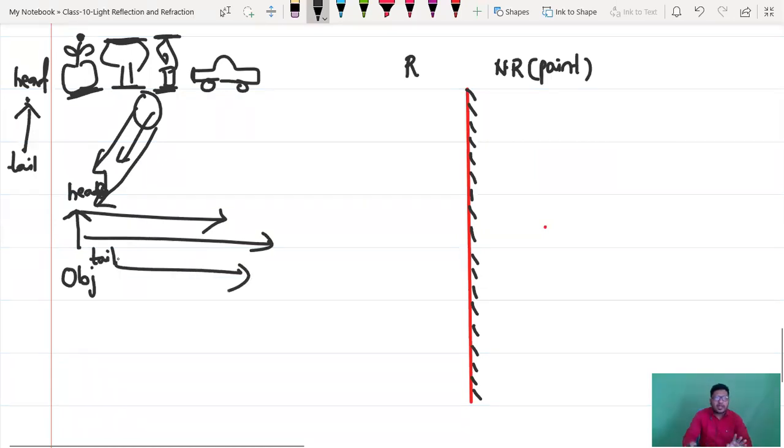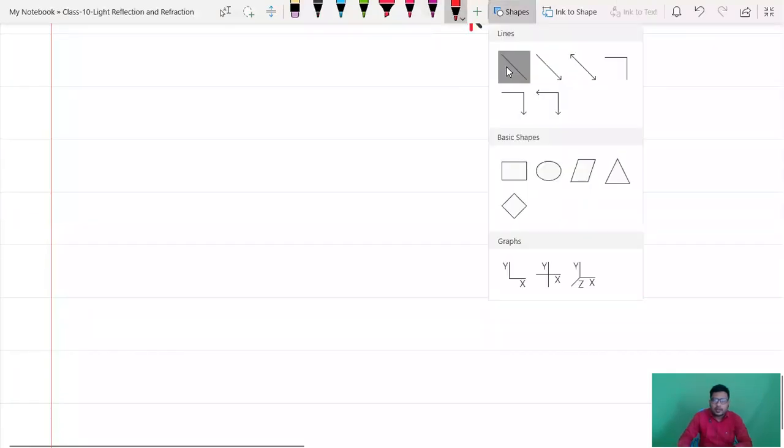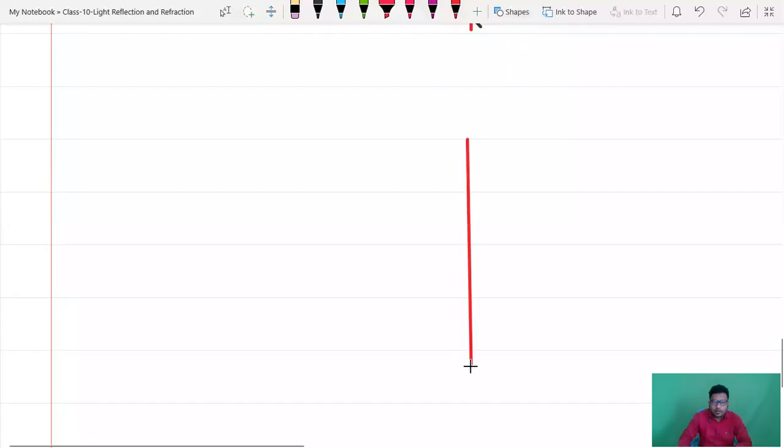This object will reflect light. Now in your 10th class, what part you have to remember and what part you have to omit: please don't draw the sun, don't draw sunlight. No need to mention this head and tail like this. Just what you can do is draw a mirror, like this, one line, and you can draw, let us take black, like this, it will become a mirror.